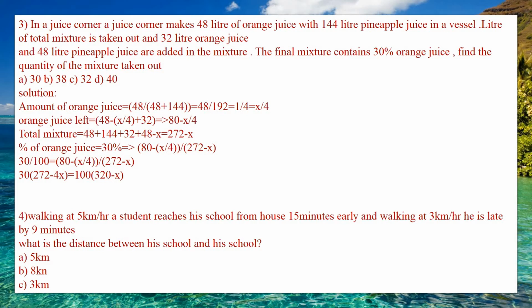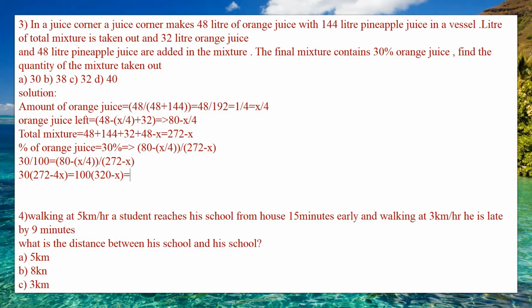You need to multiply with 100, so 100 into (320 minus x), because 80 into 4 is equal to 320.